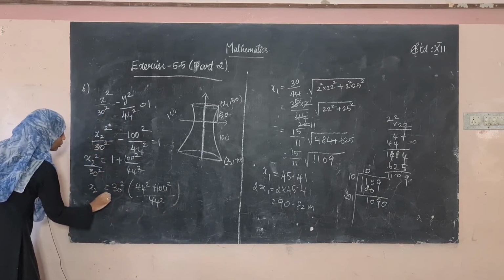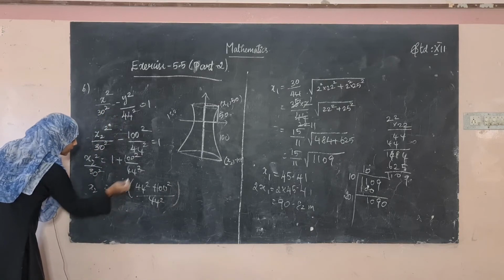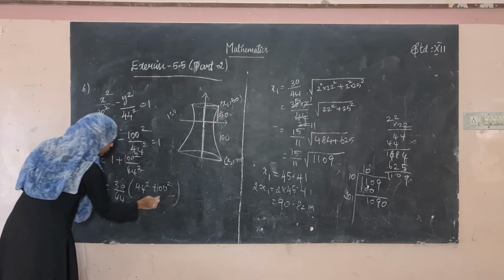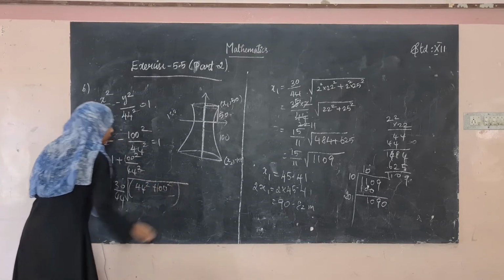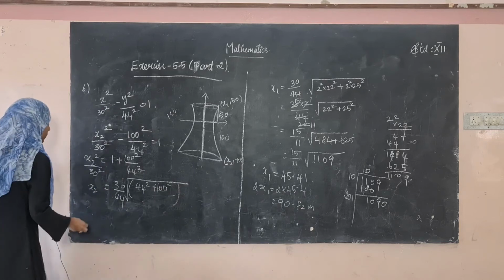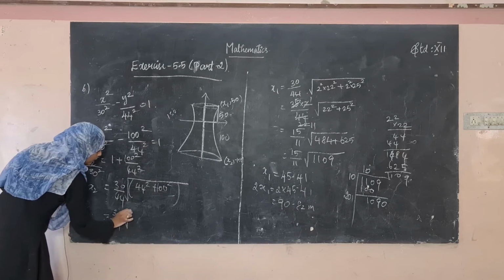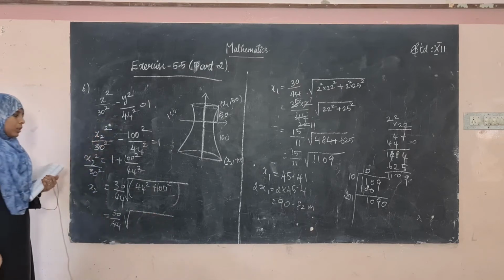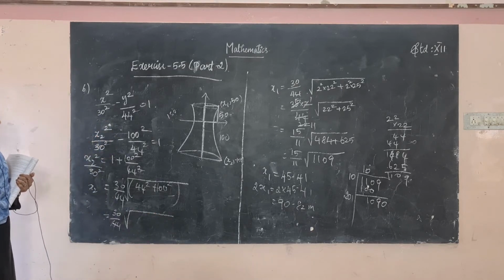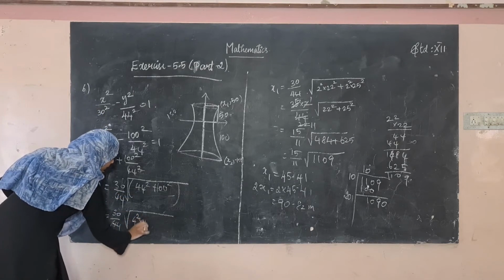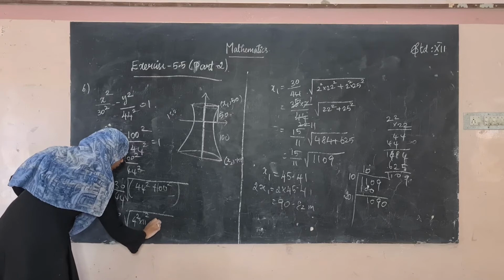Taking square root on both sides, you will get 30 divided by 44 into the square root of 44 squared plus 100 squared. Okay, so 30 divided by 44. From this we can take 4 outside. This is 4 into 11, it is 44, and here 4 into 25.